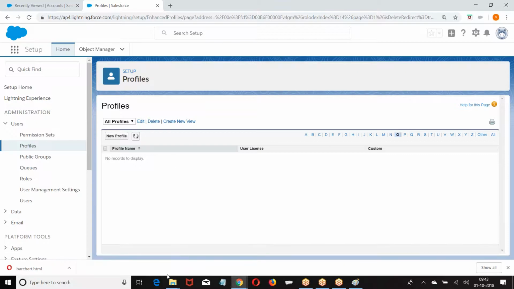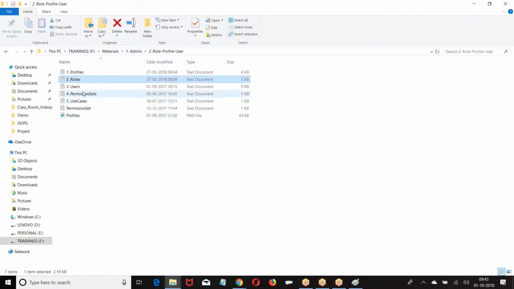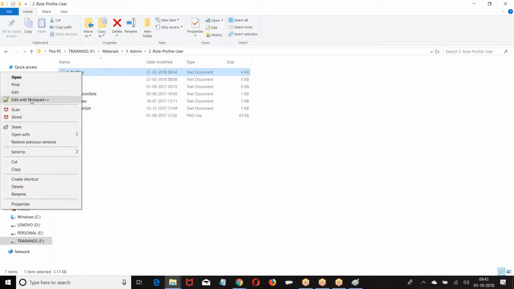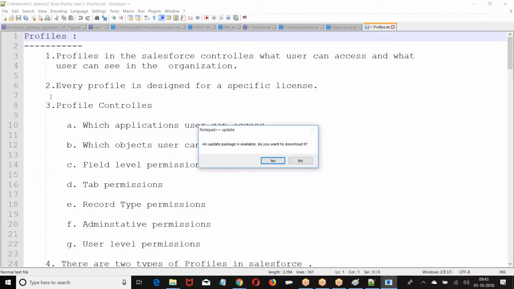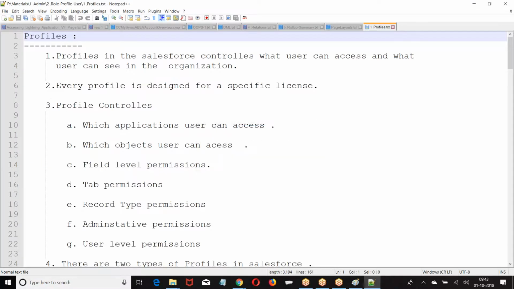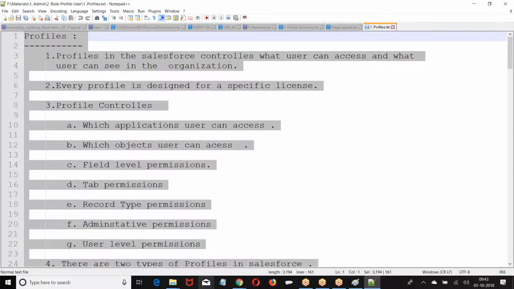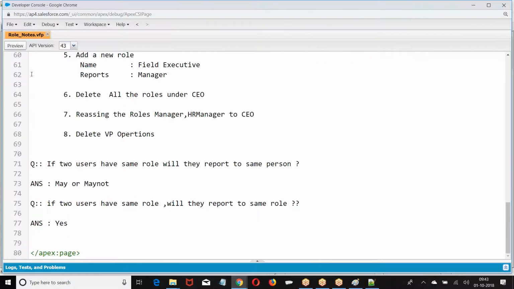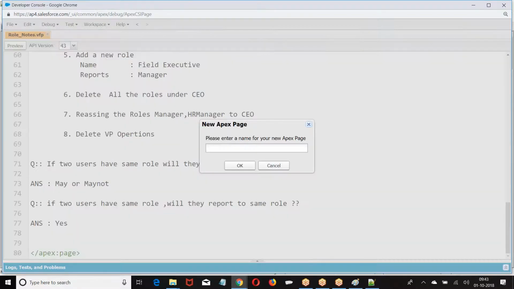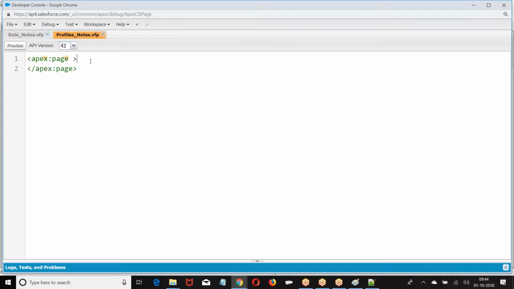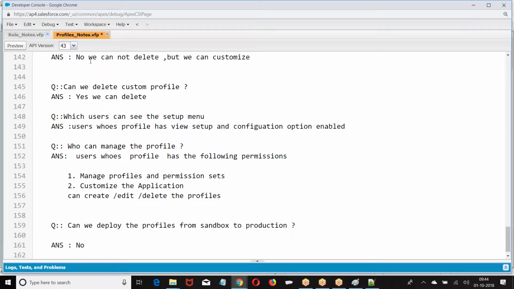Now let us see the theoretical information. Now look at the profile, what it can do, what it can control.